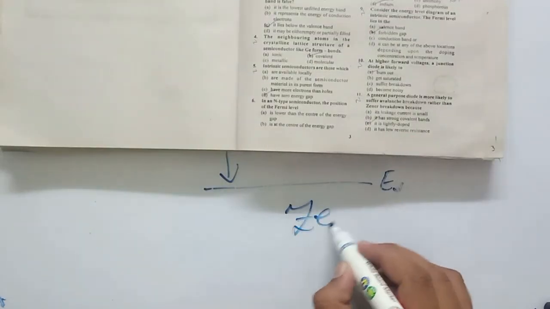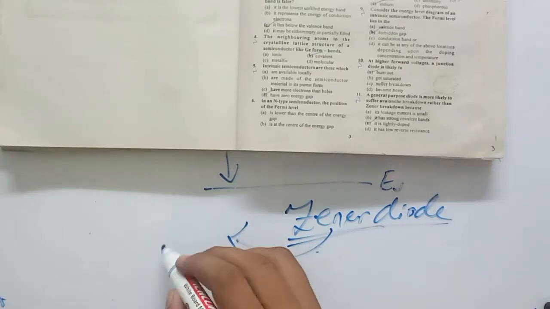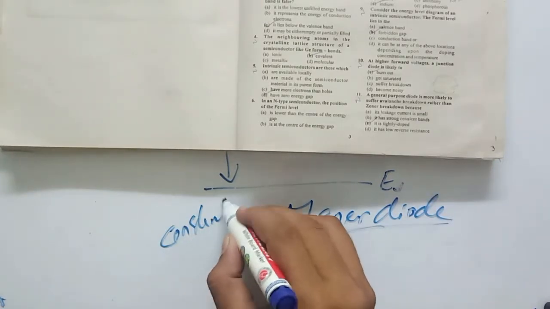Okay, next MCQ is a general purpose diode is more likely to suffer avalanche breakdown rather than Zener breakdown because its leakage current is small, no. It has strong covalent bond, no. It will not be more likely to suffer avalanche breakdown than Zener diode. It has low reverse resistance, so that will not be the correct answer. The correct answer is option C, it is lightly doped. And Zener diode, we mostly use the Zener diode for constant voltage. Okay, if you want to get constant voltage, then you will use Zener diode.